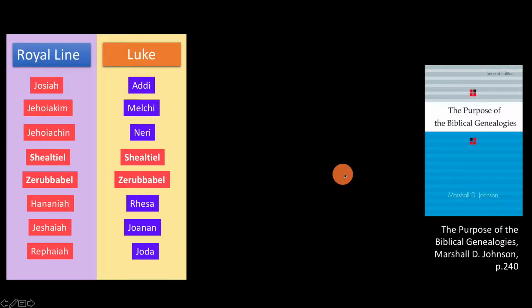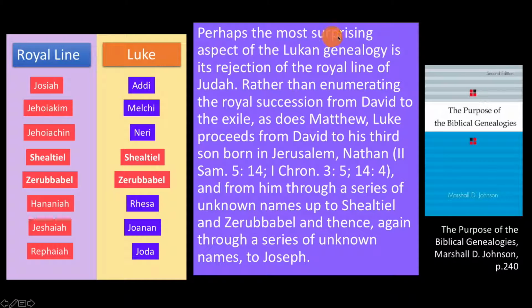Let's first begin by just discussing the fact that it's very significant that Luke rejects the royal line of succession. This point is made by Johnson in his book The Purpose of Biblical Genealogies. He notes, "Perhaps the most surprising aspect of the Lucan genealogy is its rejection of the royal line of Judah. Rather than enumerating the royal succession from David to the exile, as does Matthew, Luke proceeds from David to his third son, born in Jerusalem, Nathan, and from him through a series of unknown names up to Shealtiel and Zerubbabel, and thence again through a series of unknown names to Joseph."